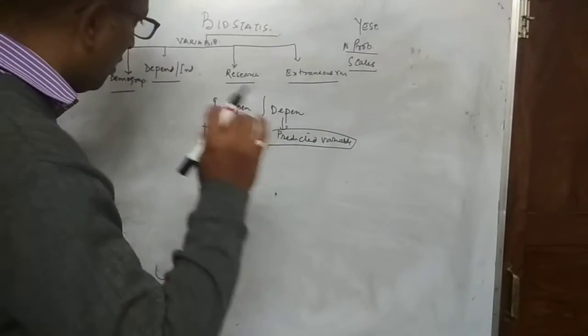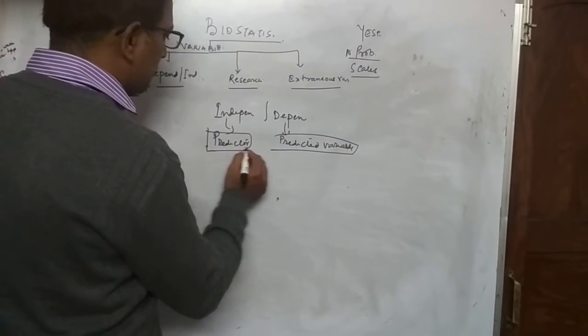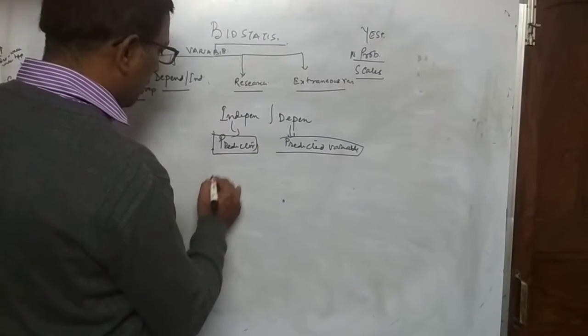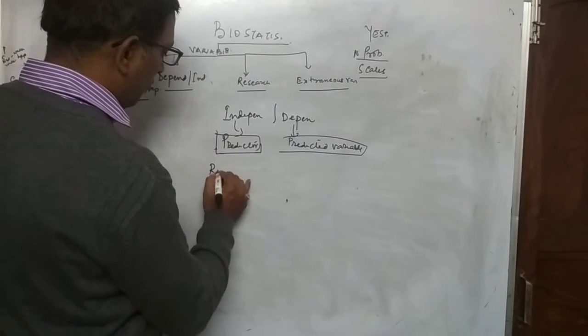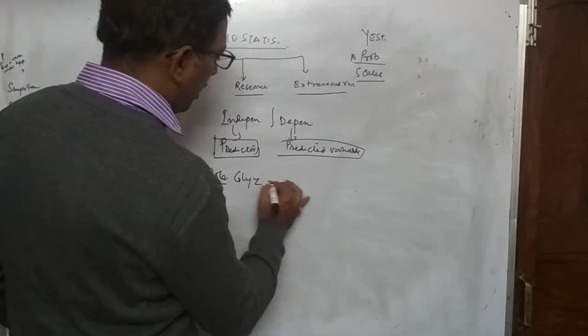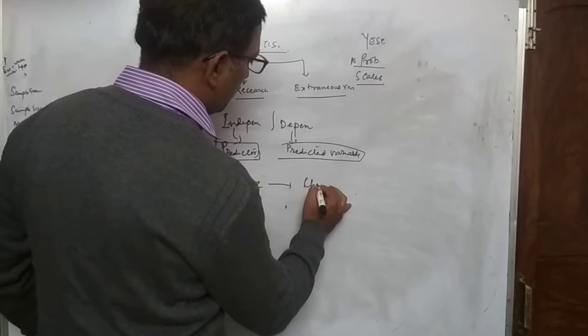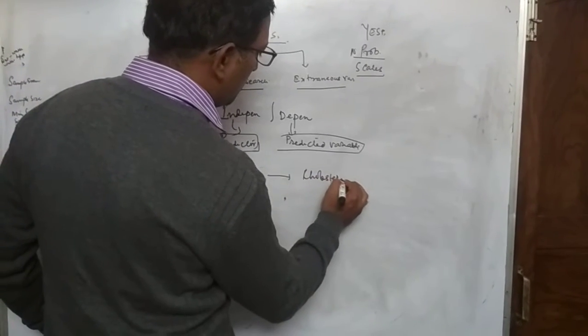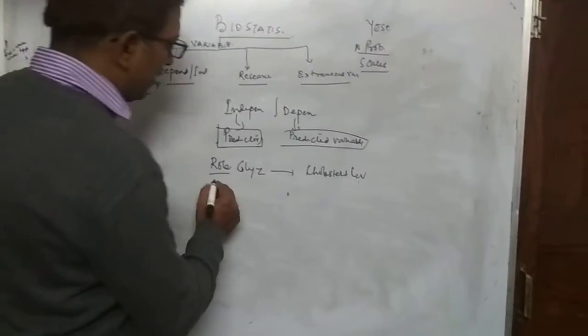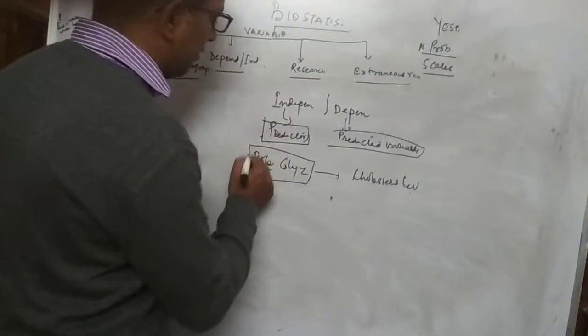predicted variable. Now in case of statistics, how you see, okay, for example, role of Glycyrrhiza glabra in reducing cholesterol level. So this Glycyrrhiza glabra is an independent variable.